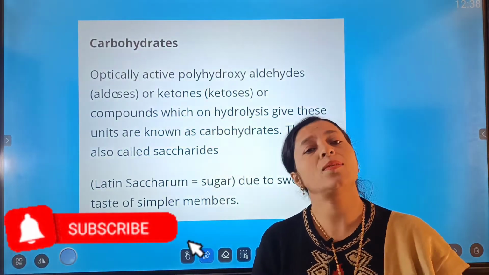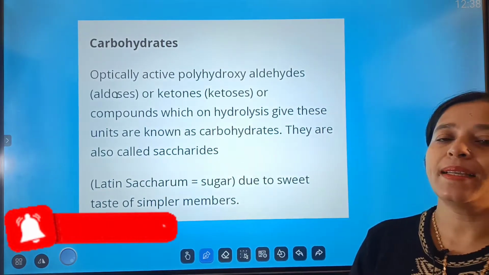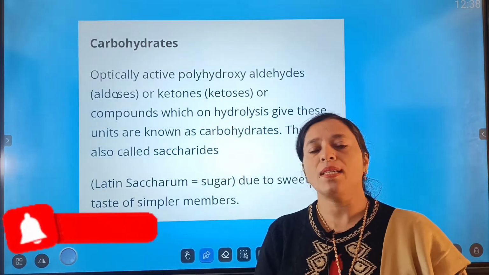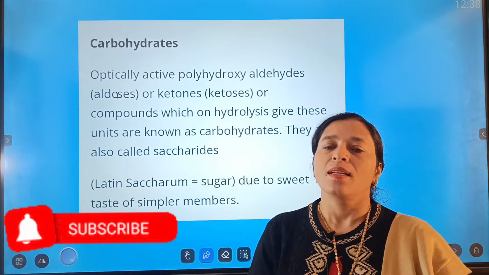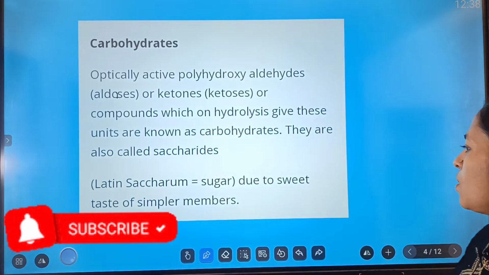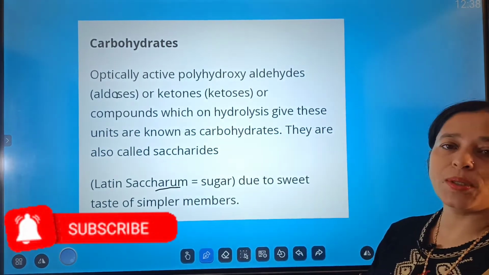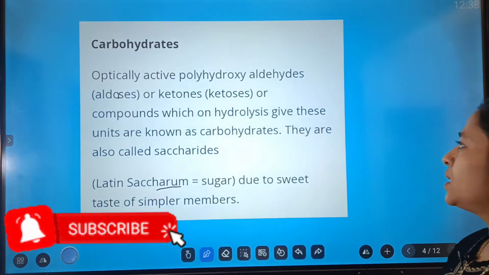Do you know why they are known as saccharides? Because they contain sugars. Some polysaccharides may not be sweet, but some carbohydrates appear sweet, like glucose and fructose. So the name is made from the Latin word saccharum, that means sugar, due to the sweet taste of the carbohydrates.